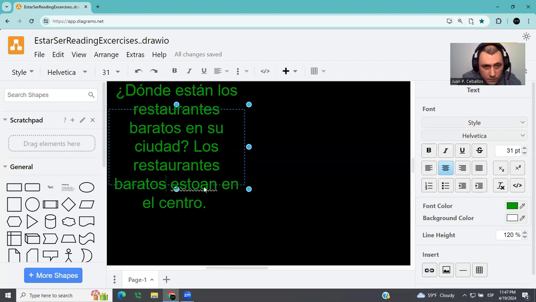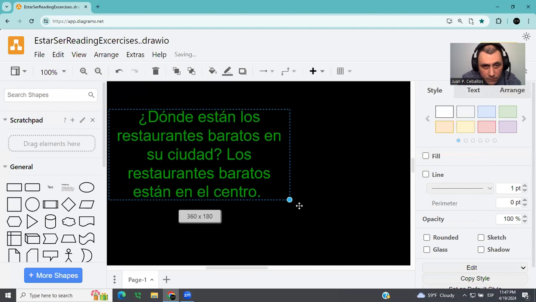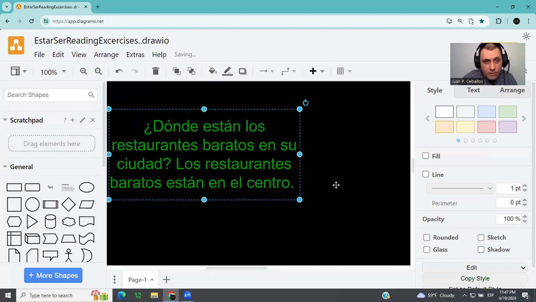Baratos están en el centro. ¿Dónde están los restaurantes baratos en su ciudad? This question means, where are the cheap restaurants in your city? The answer is the cheap restaurants are in downtown.